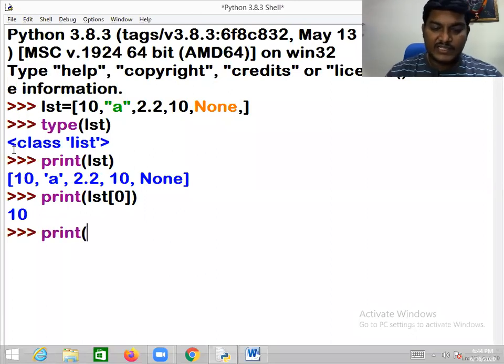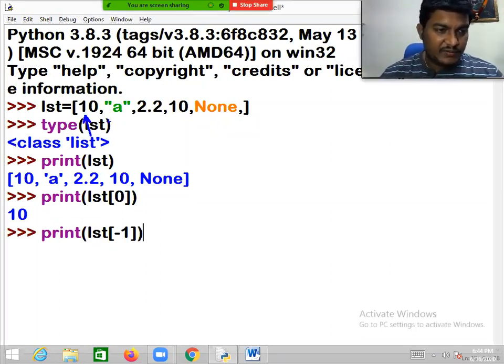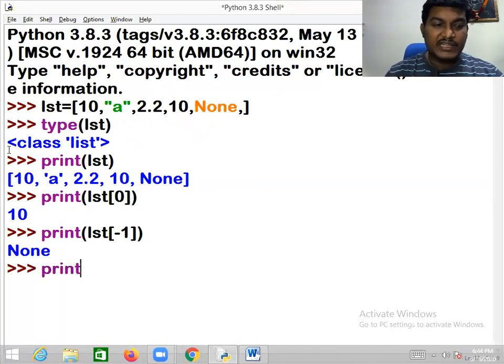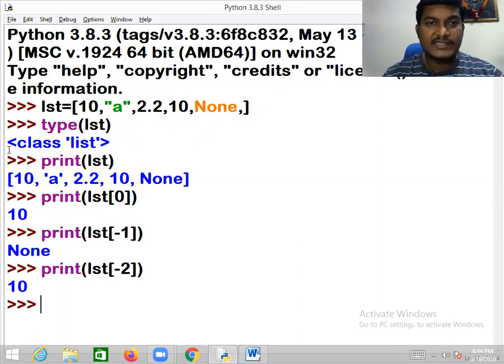Now, when you press enter, this is the way. Sir, I want to get the last object. LST of minus 1, easy to represent. It does not require counting. If you want to use the positive index, then you use 0, 1, 2, 3, 4, likewise, you need to count it. But if you want to do it a little smarter and faster, then use reverse indexing. Minus 1, then you will be getting None. I want to get the last but one, sir. LST of minus 2. This is a way you can get this.